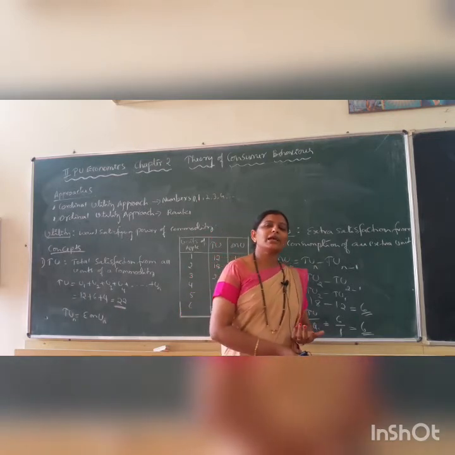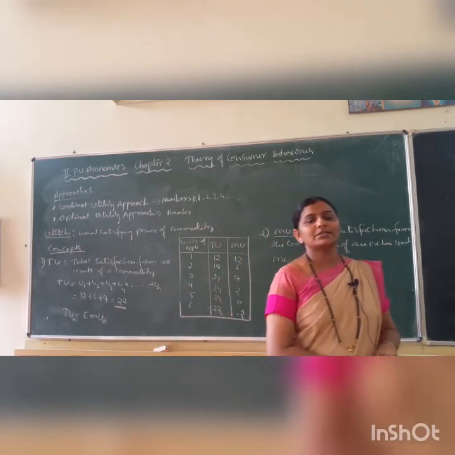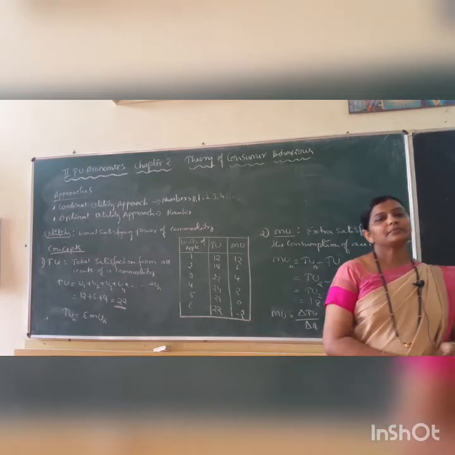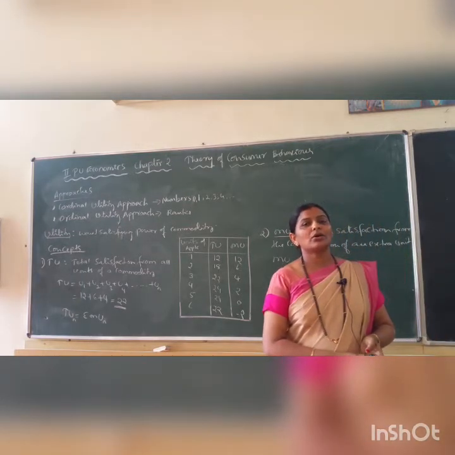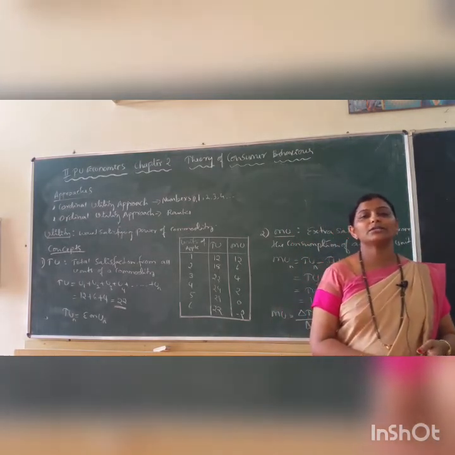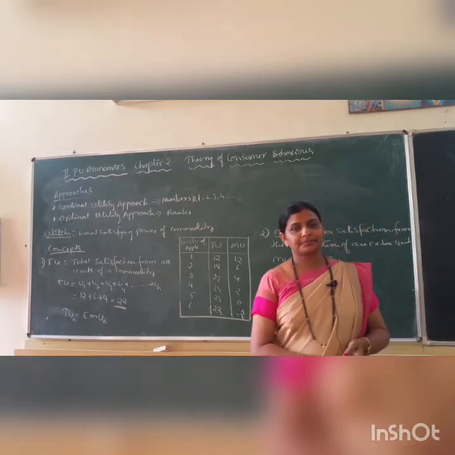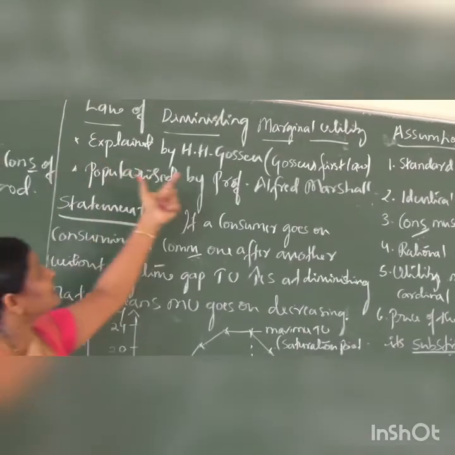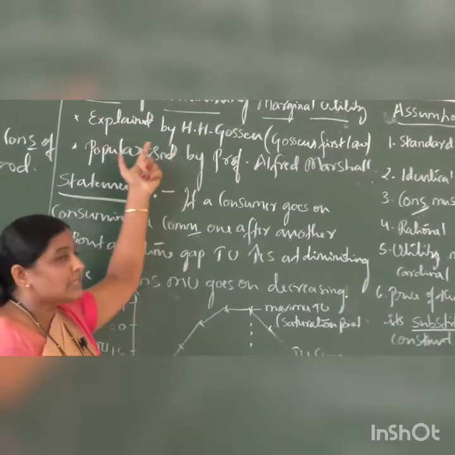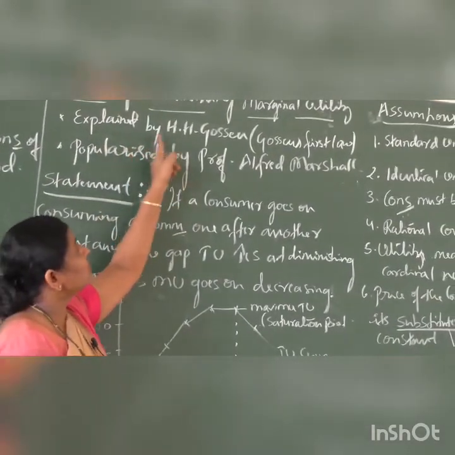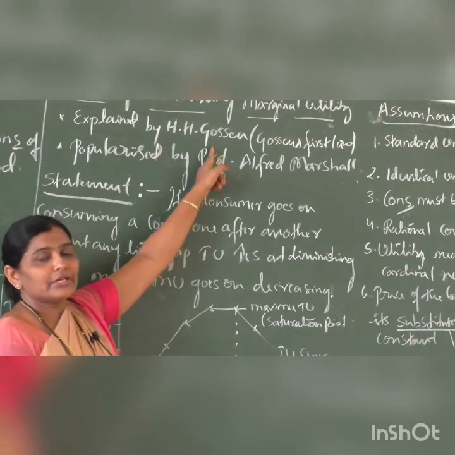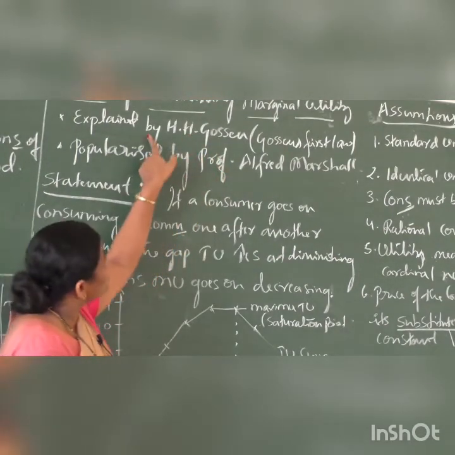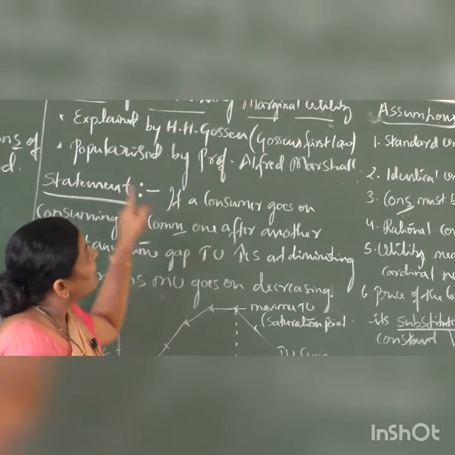Based on the satiable character of human wants, economists formulated a famous law called law of diminishing marginal utility. This law was first explained by German economist H.H. Gossen.